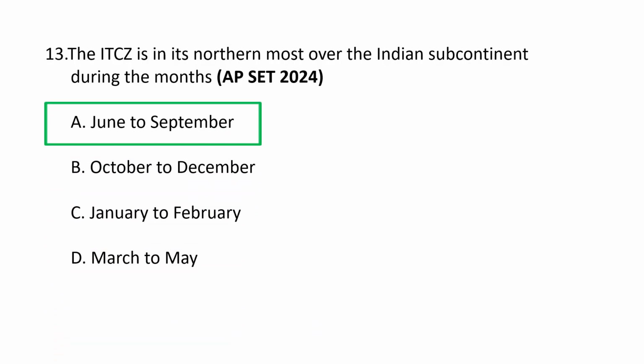The Intertropical Convergence Zone, ITCZ, is at its northernmost position over the Indian subcontinent during the months of June to September, which is the period of the Indian summer monsoon. This northward shift is caused by the intense heating of the landmass, which creates a low pressure area that draws moist winds from the surrounding oceans, and they bring heavy rainfall to India. So the ITCZ is at its northernmost over the Indian subcontinent during June to September. So A is the correct option.